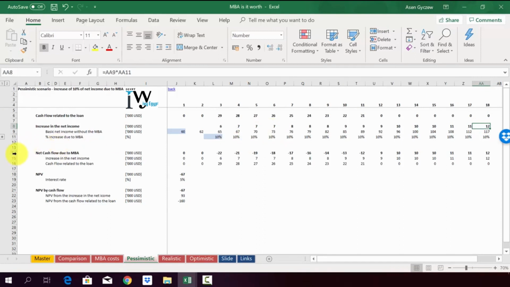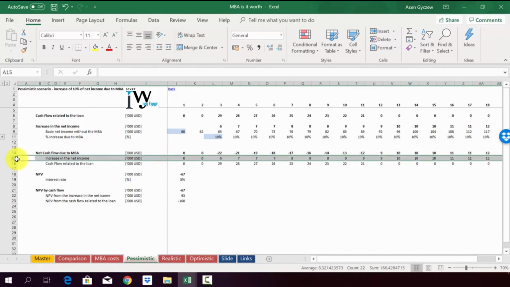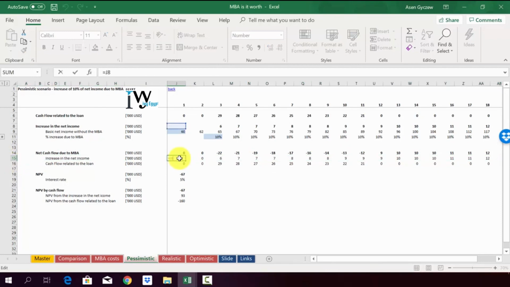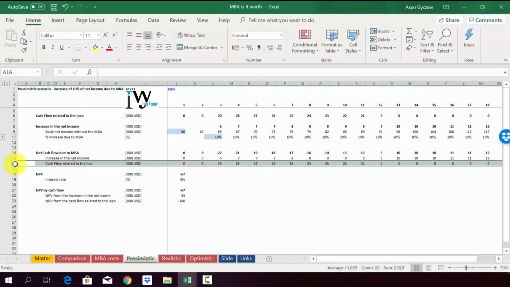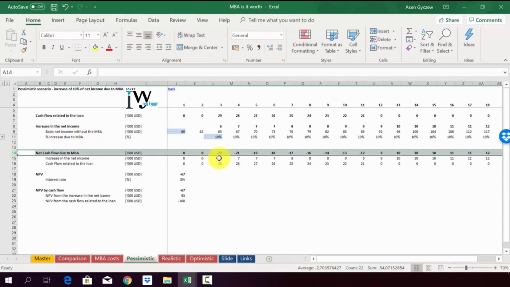Now, on the basis of those two things, we calculated the net cash flow due to the MBA. So we have the increase in net income in one row, row 15, and this is simply a transfer of data from row 8. And we've got the cash flow related to the loan in row 16, and this is simply the data from row 6 shown here. And we calculate in row 14 the difference between those two values.